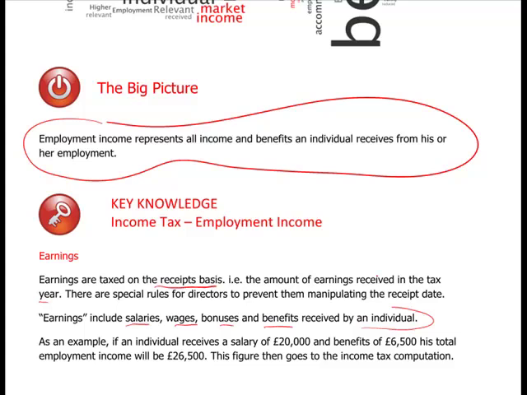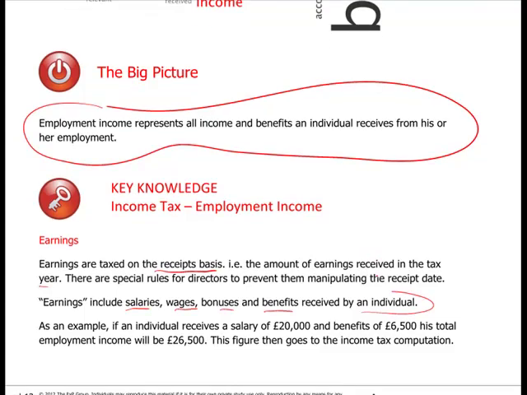So for an example, an individual receives a salary of £20,000 and has benefits of £6,500. His total employment income will be £26,500. This figure then goes to the income tax computation.